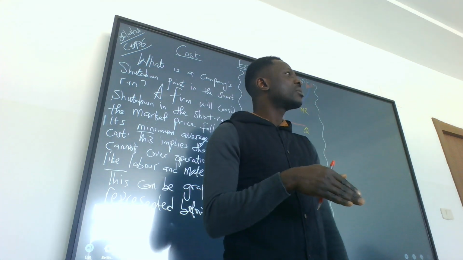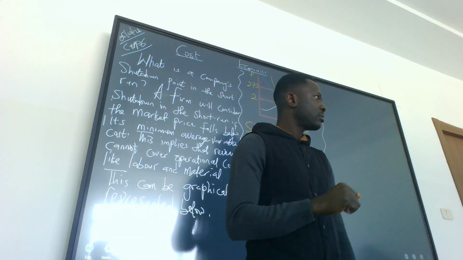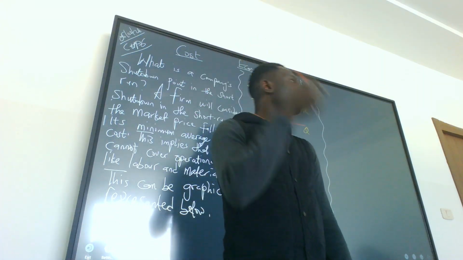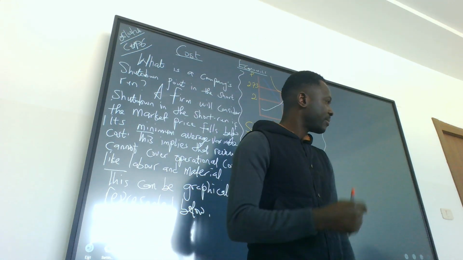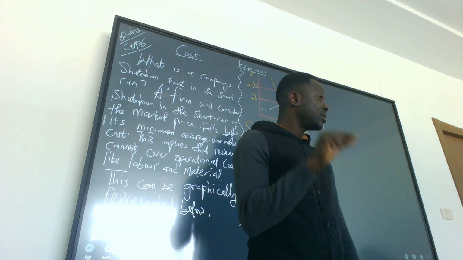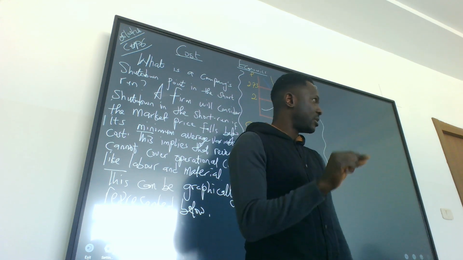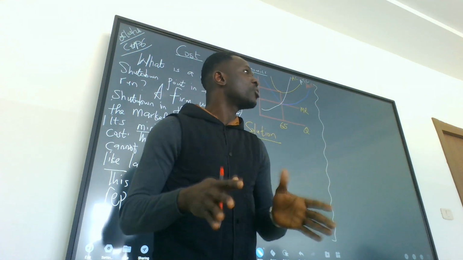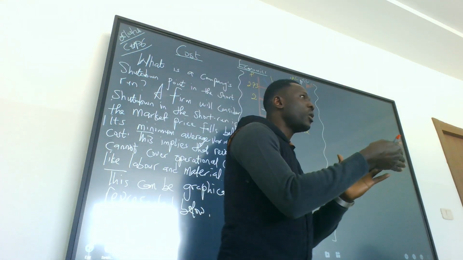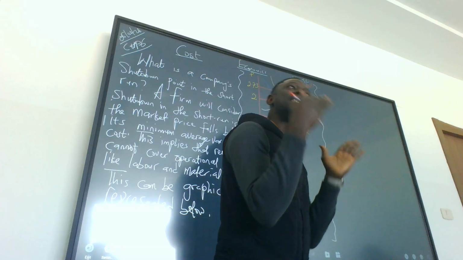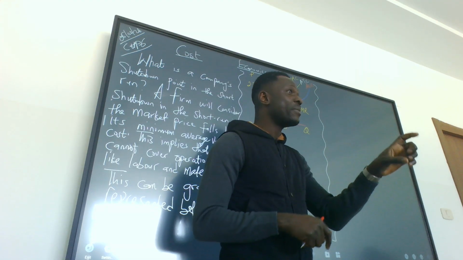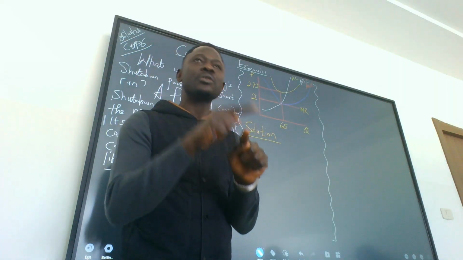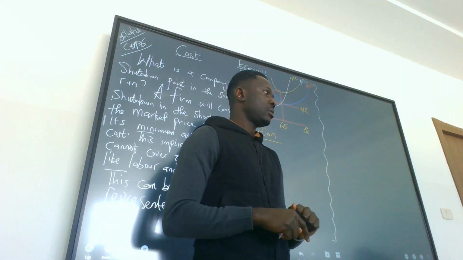Today we want to talk about short run shutdown. When will a firm consider shutdown in the short run? Remember, in the short run we have one factor that is fixed, which simply means we cannot do anything with the fixed cost in the short run. So what we focus on should be the variable cost in the short run. If a firm is unable to cover its variable cost in the short run, it should consider shutting down.